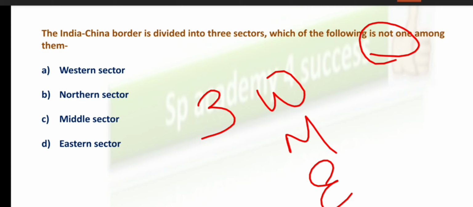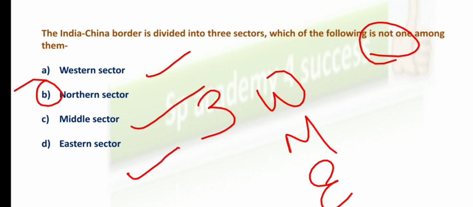So there is no northern sector. We have only 3 sectors: western, middle and eastern. There is no northern sector for the India and China border. So option B is the right answer for this particular question.